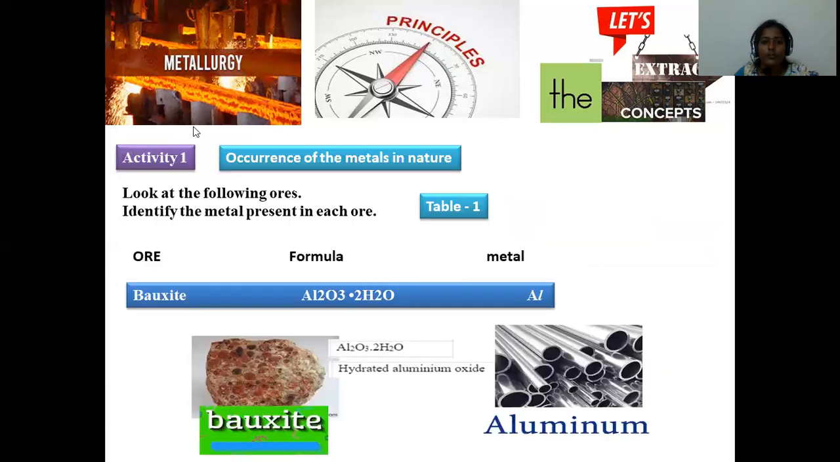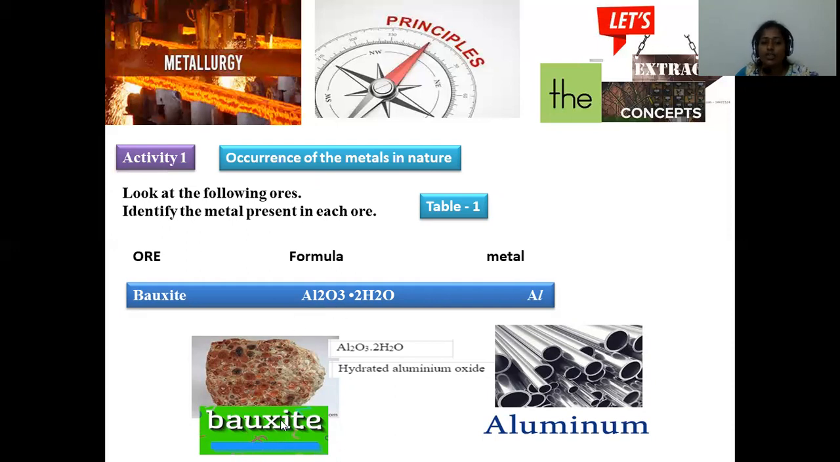Now we are going to perform the activity based on these principles of metallurgy. Look at the following ores and identify the metal present in each. First of all, we are going with bauxite, being the most abundant metal in the earth's crust. I'm not saying most abundant element, that is oxygen, but the most abundant metal is aluminium, and a profitable extraction is carried out from the ore called